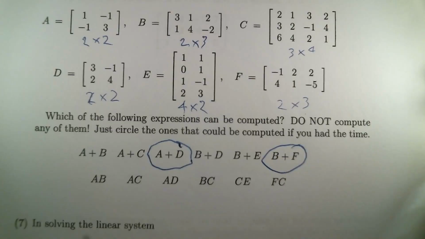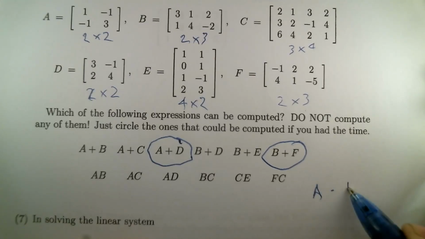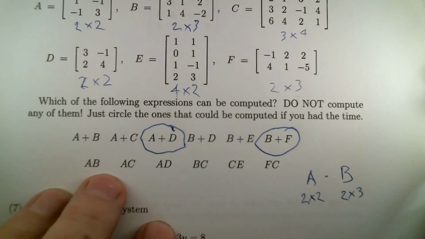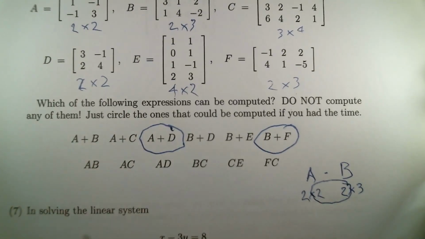When you have to multiply matrices, what you need is the length of the rows in the first matrix to be equal to the length of the columns in the second matrix. Some people just say this is a case of matching what are known as inside dimensions. So if I have A times B, for instance, A would be a 2 by 2 matrix, and B would be a 2 by 3 matrix with the values that are given there. And the two numbers that have to match are the ones that are closest to one another in that little notation I've written down. So they do match, and that means A times B is doable.